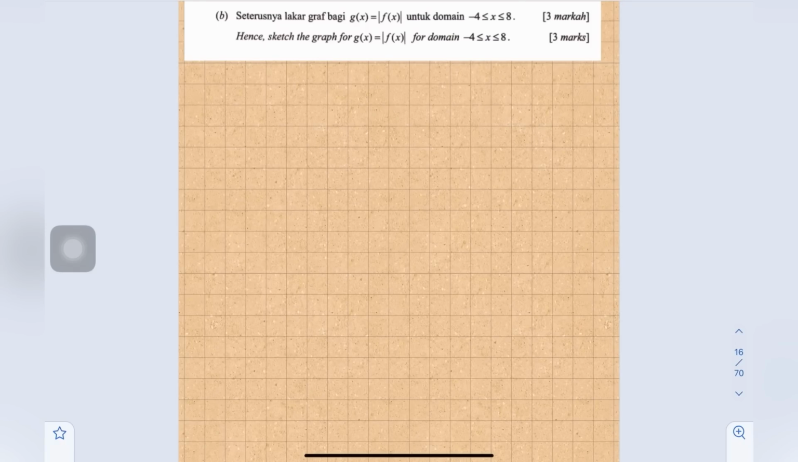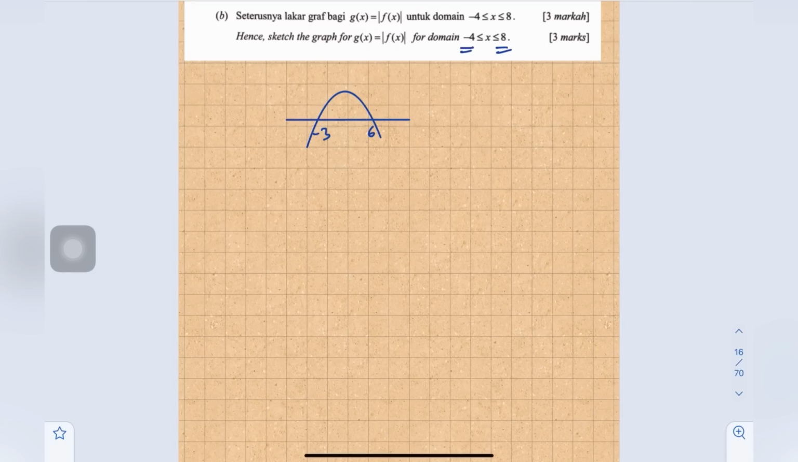B, hence sketch the graph for g(x) equals to modulus f(x) for domain x more than or equals to negative 4 but less than or equals to 8. Okay, actually we already sketch our graph, but for this question we need to complete the graph within the domain given. Okay, so just now kita ada like this kan. Okay, so this one negative 3 and 6. Okay, but then domain given here from negative 4 to 8.